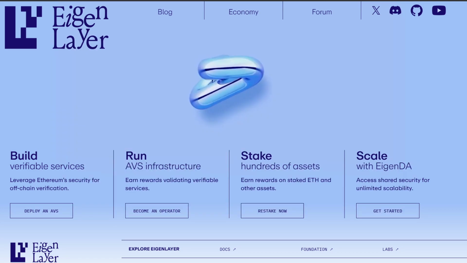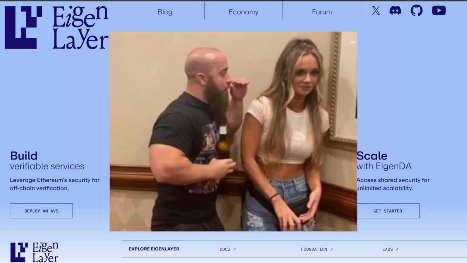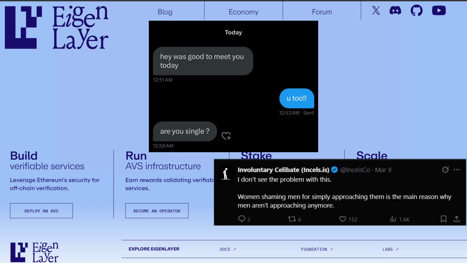For example, if someone were to flirt with random women at a formal crypto conference, all reasonable attendees will find it weird. The keyword being reasonable here. A lot of you people are pretty disgusting.